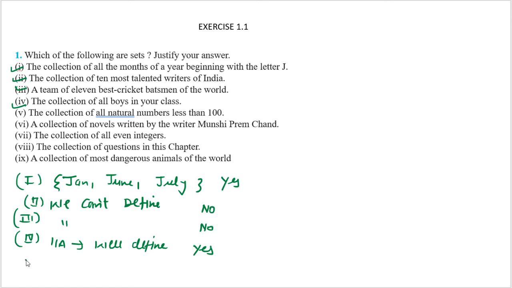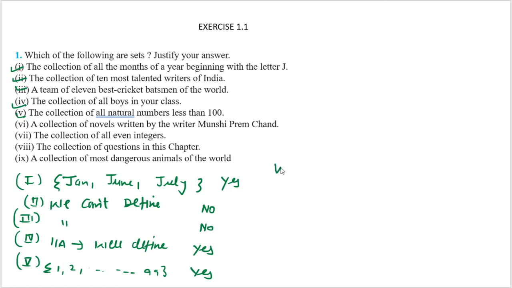Now I am talking about the fifth part. What is the fifth part? The collection of all natural numbers less than 100. So I can represent it in the form of a set like 1, 2, and so on, less than 100, which means up to 99. So this is well defined, so yes, it is also a set.